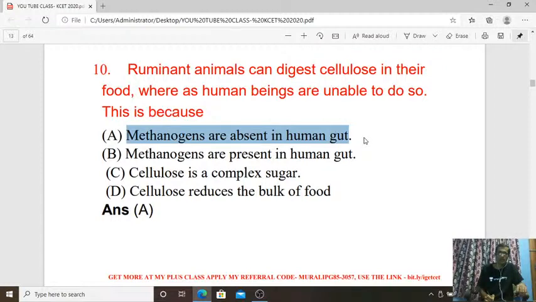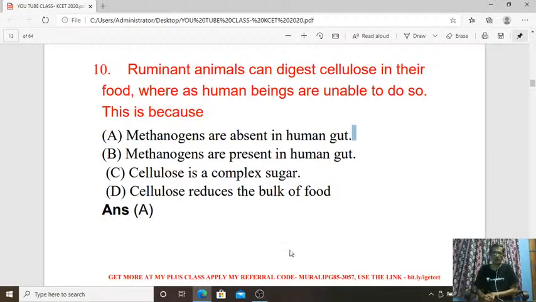Methane producing bacteria, methanogens, anaerobic bacteria, are present in the case of ruminants. If you take cattle, etc., in their digestive system we can observe methanogenic bacteria, so they are able to digest the cellulose content of the food directly without any cooking. But in the case of human beings, it is not possible, because we do not have methanogens in our human gut. So methanogens are absent in the human gut, referring to the alimentary canal or digestive system. So A is the answer for question number 10.